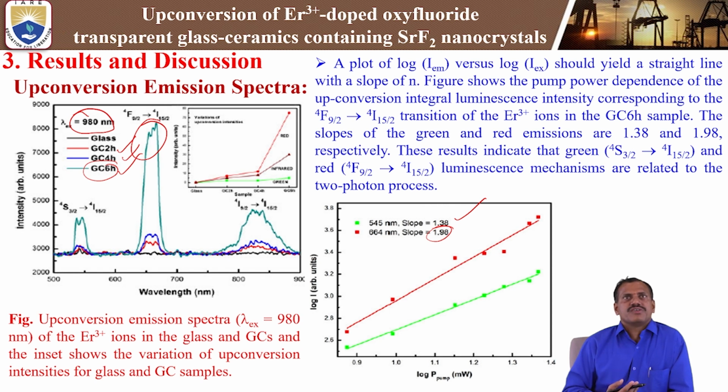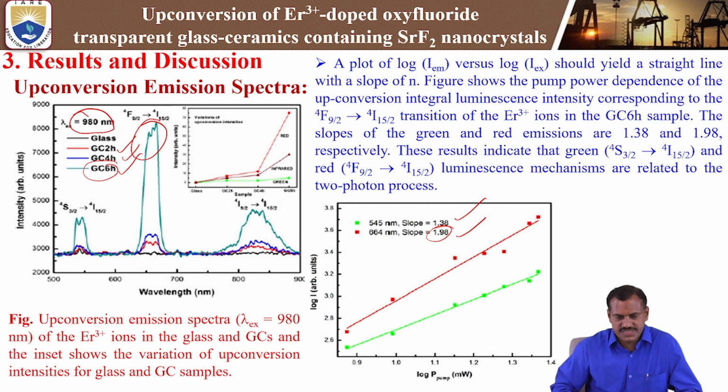Upconversion is mainly 2 photon pumping and a single photon observed as output. The slope value we are getting is around 2 photons, so 2 photon absorption takes place in the upconversion emission spectra.